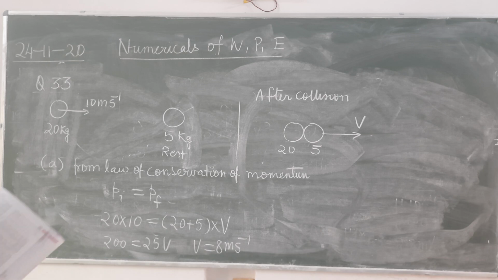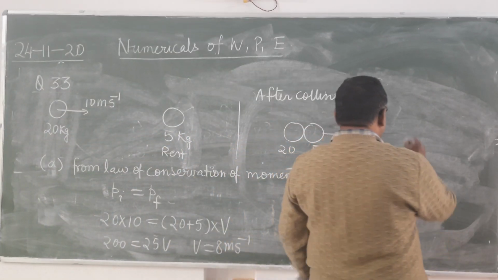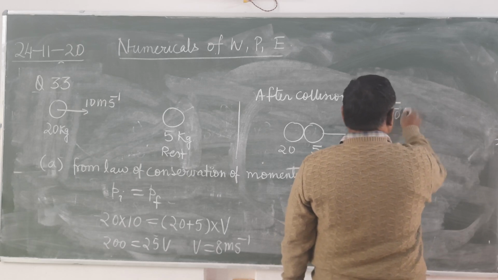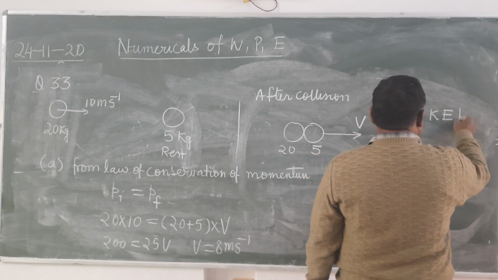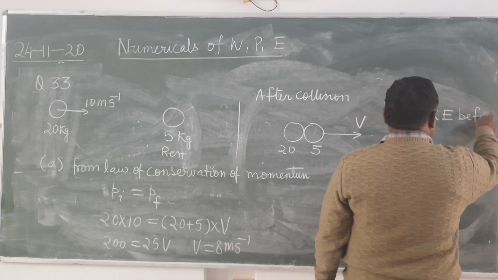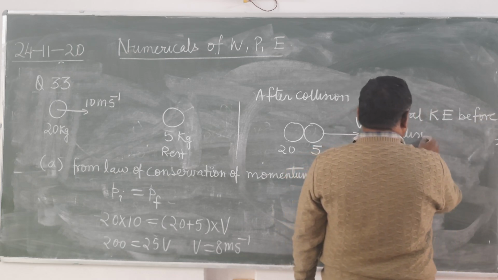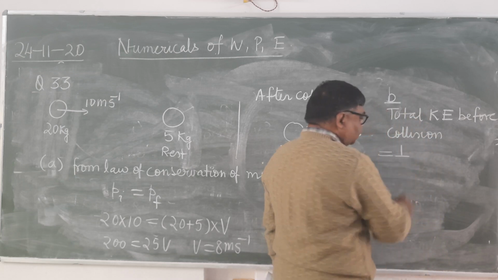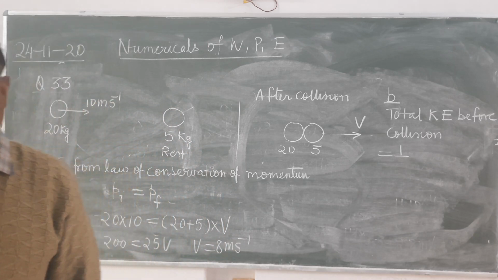Now second part, what was the total kinetic energy of the system before collision? It is only possessed by the block of mass 20 kg, because the 5 kg block is at rest.